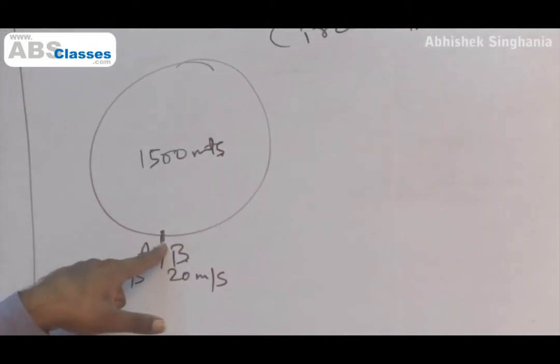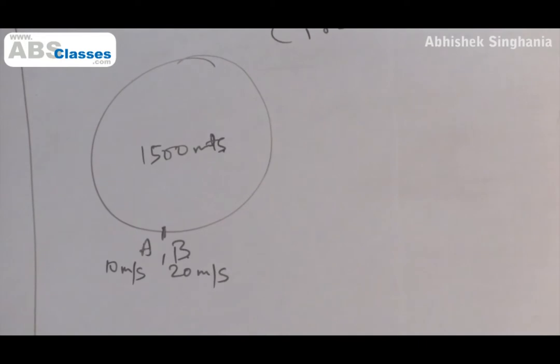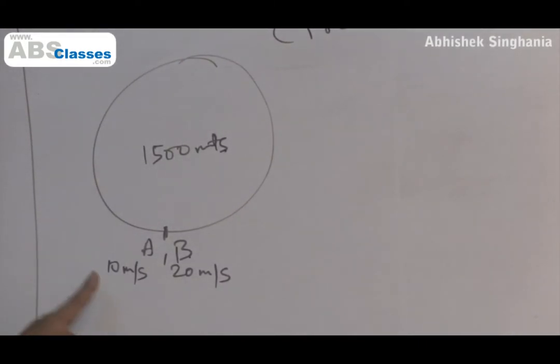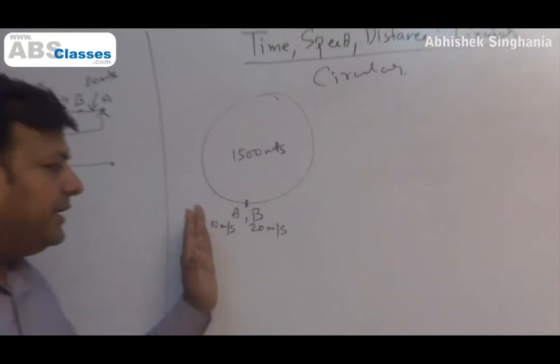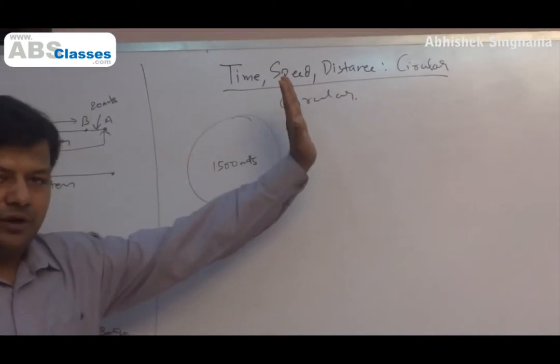A and B are standing at the same point. They plan to run across the path, which means in a circular way. That is what their plan is. Their respective speeds are 10 meters per second and 20 meters per second. Let's understand this conceptually in detail. Now, A and B, if they start running in the same direction, it's a choice they have.